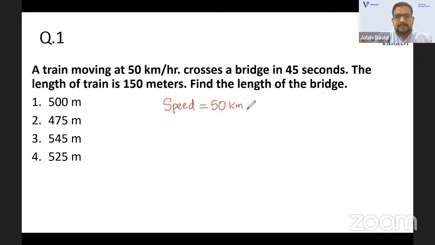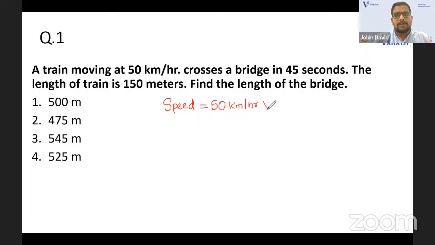Pardon me for my handwriting because I'm using the writing pad. Only this neatness will be there. It crosses a bridge in 45 seconds, and the length of the train is also given, 150 meters. The answer is in meters, and all the other data are also given in meters and seconds, and only the speed is given in kilometer per hour. So you just want to convert 50 kilometer per hour into meter per second.